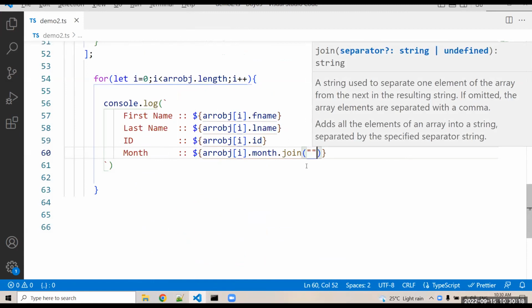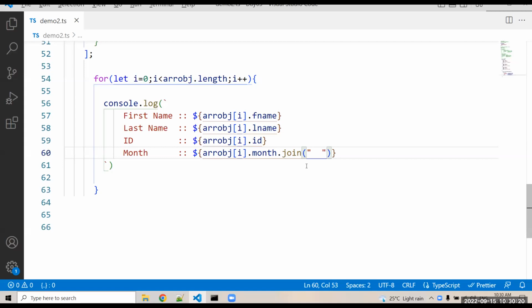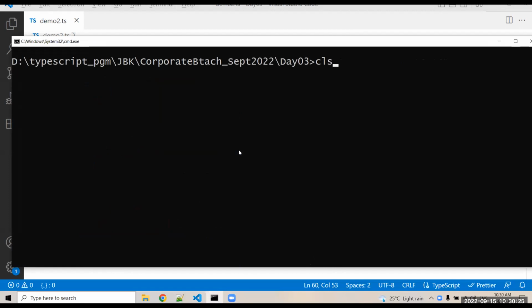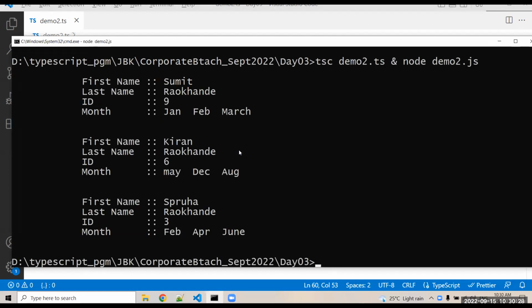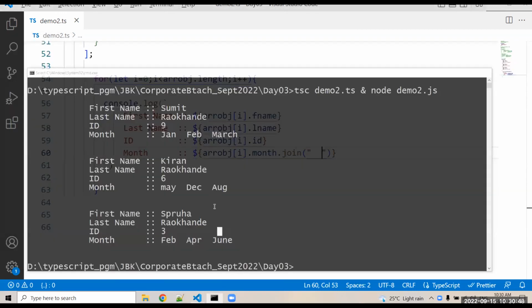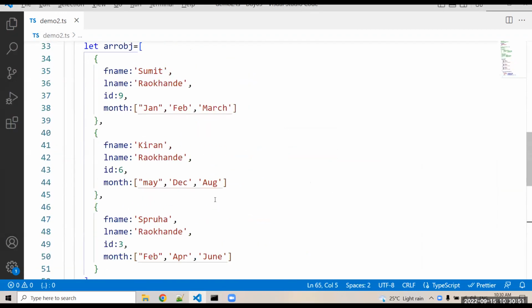For example, I'm just passing a space separator. I'm using the join method and check that. Compile and run. See, month. Initially it is comma separated. Right now I'm mentioning a particular separator, a double white space. So it added the white space between Jan, Feb, March, May, December, August, Feb, April, June. Okay. Are these things clear, everybody? Yes, Sumit. Fine.